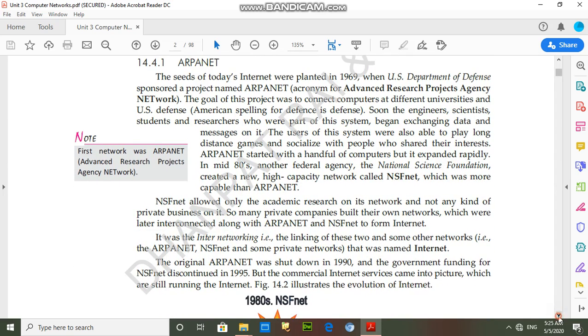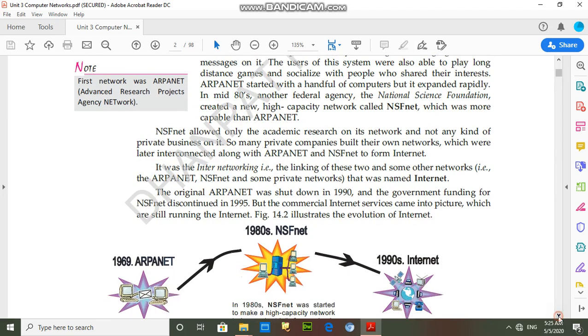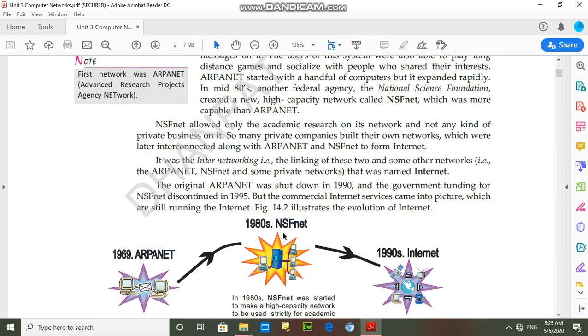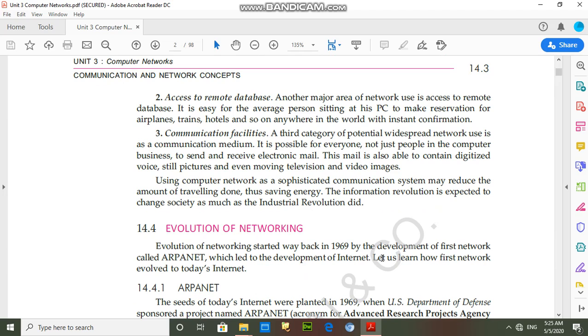And later in 1980, NSFNET was started, and this NSFNET was started for academic purposes. And after some years, in 1990, NSFNET and ARPANET were merged, and the internet was started in 1990 at the global level.